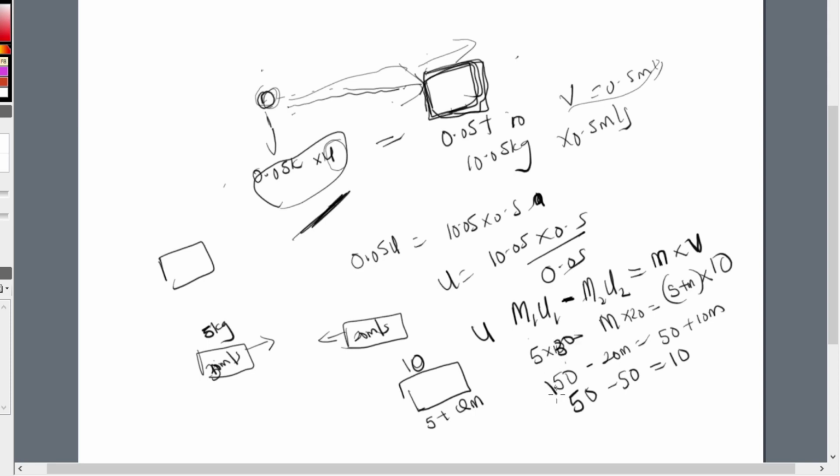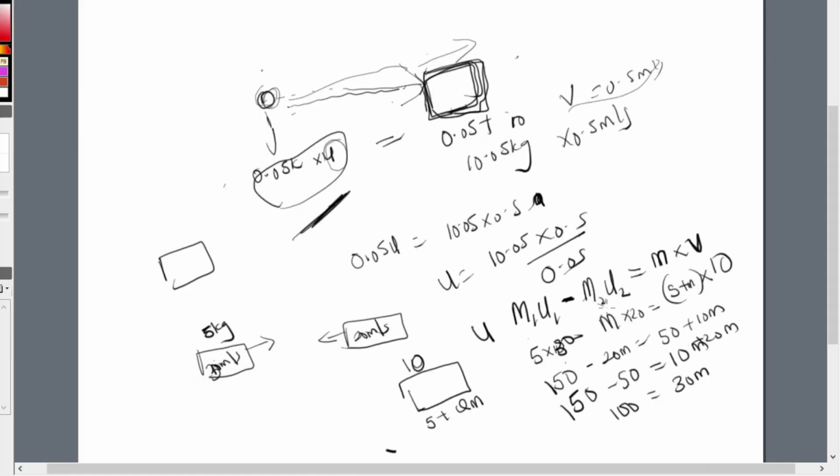So this is 150. Okay, so 150 minus 50 is equal to what? 10m plus 20m. So this is 100, equal to what? 30m. So our m will be 100. Let me check that we have not made a mistake. Yes, we are right now.